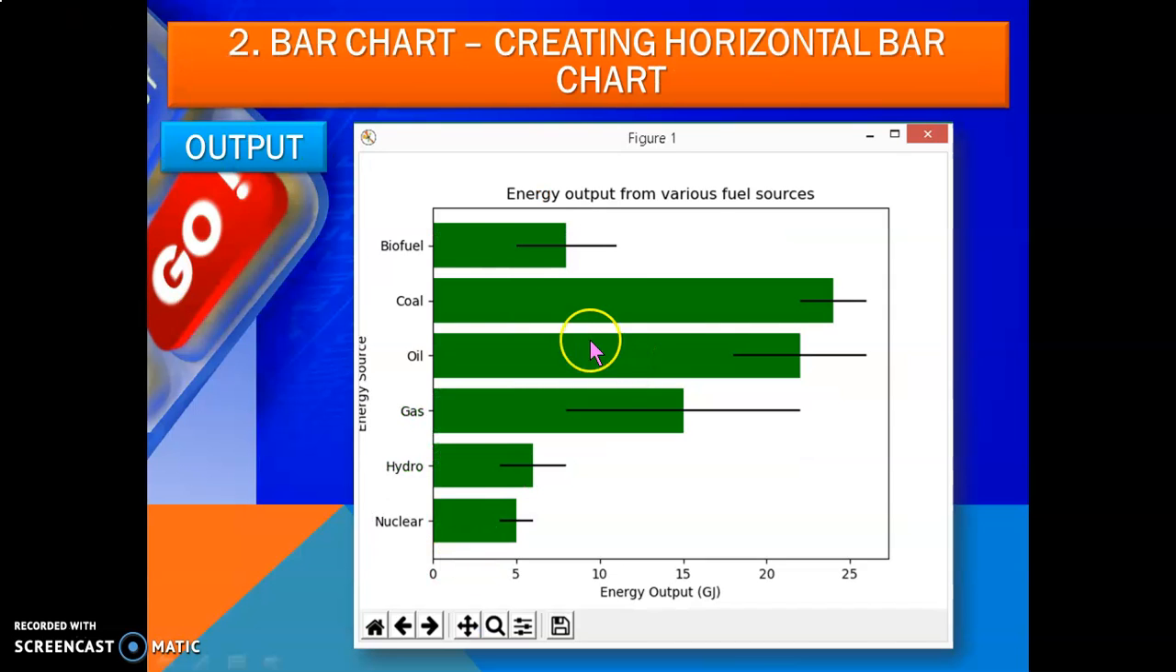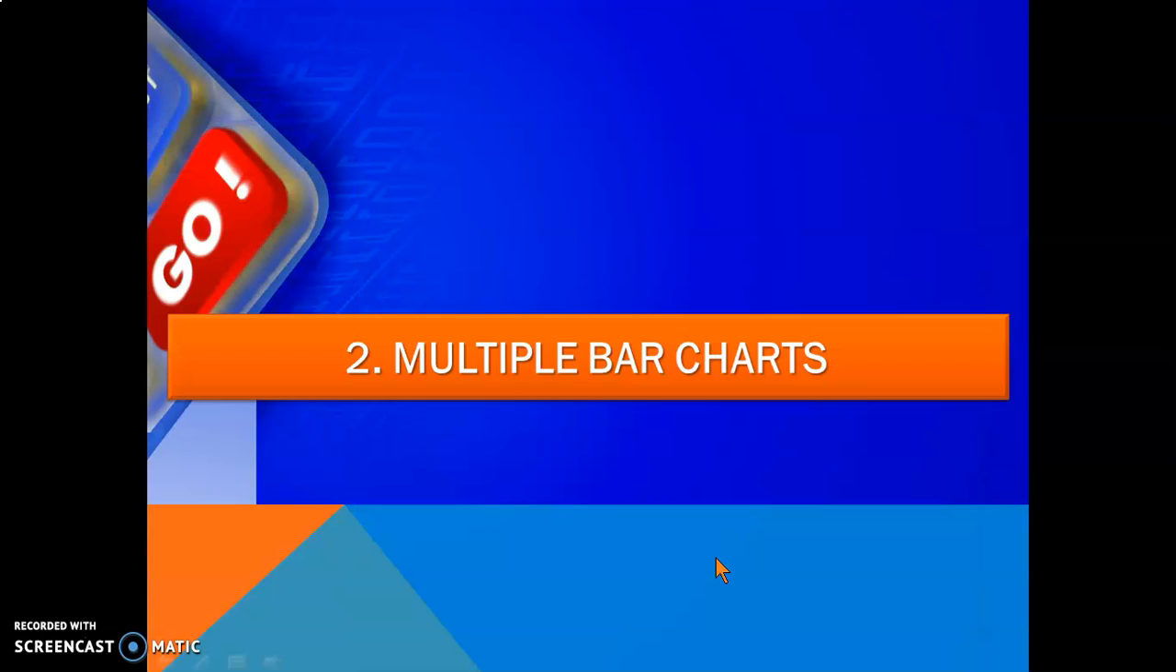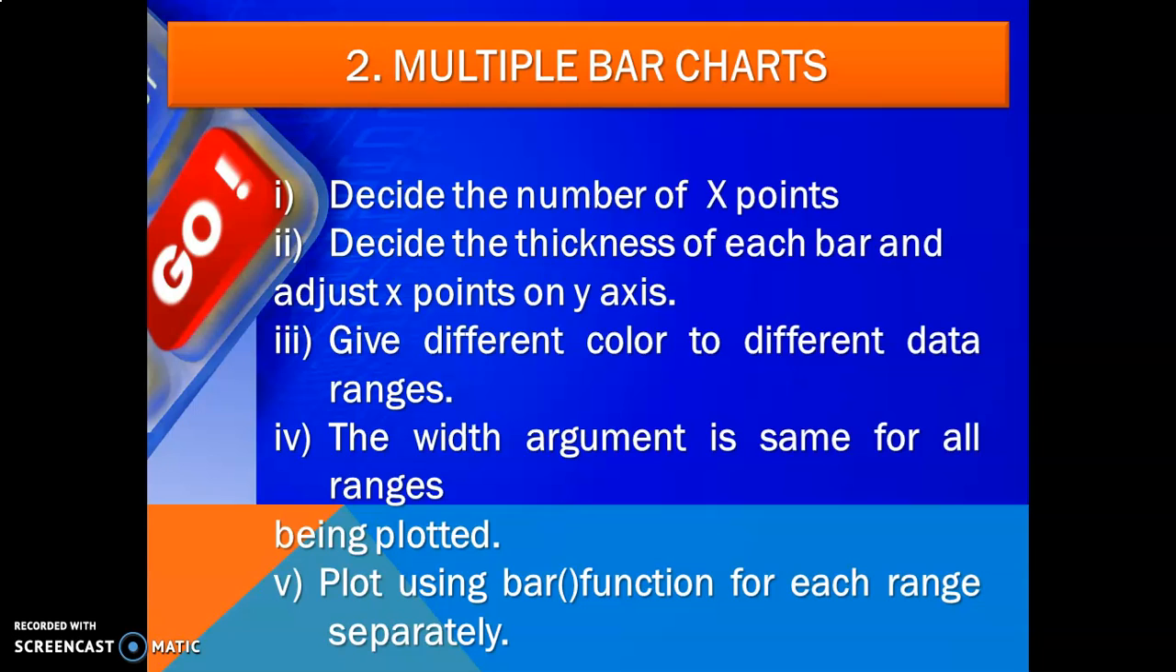See, you can view here. The graph will be green. This is the title, this is the horizontal x label and this is the vertical y label. All the coal, oil and fuel names are given here. Now multiple bar charts you can also create. How to create a multiple bar chart?